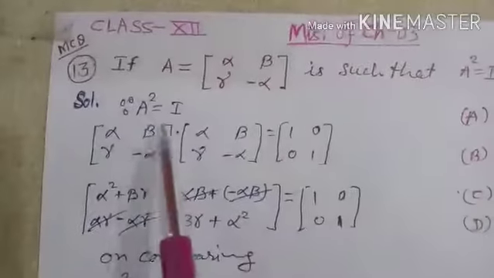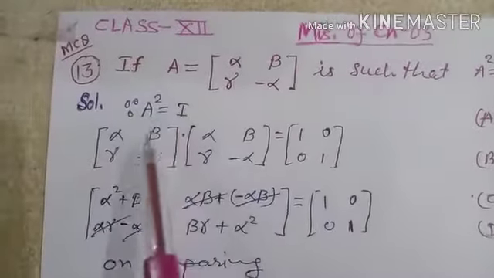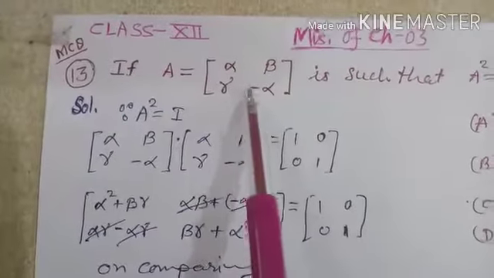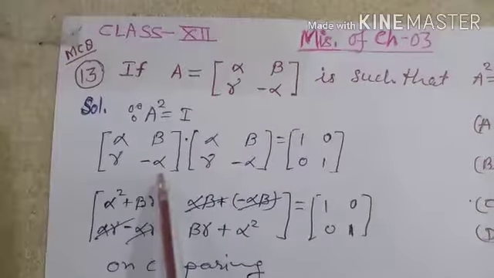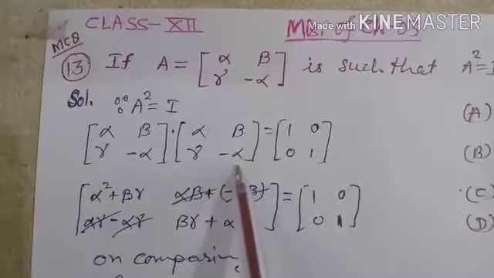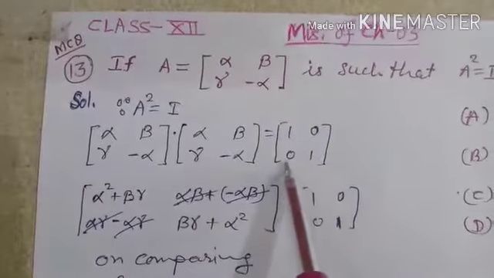So let's see here. Since A square is equal to I, so A square, it means write matrix A 2 times: [alpha, beta; gamma, minus alpha] times [alpha, beta; gamma, minus alpha], and equal to I means [1, 0; 0, 1].